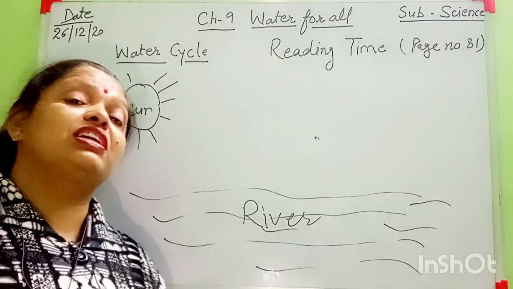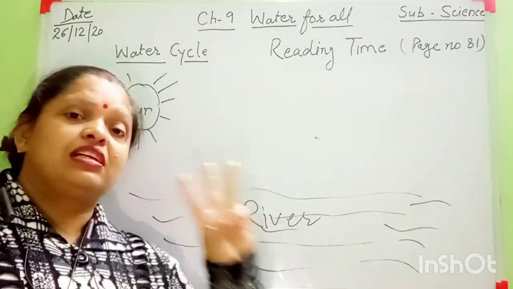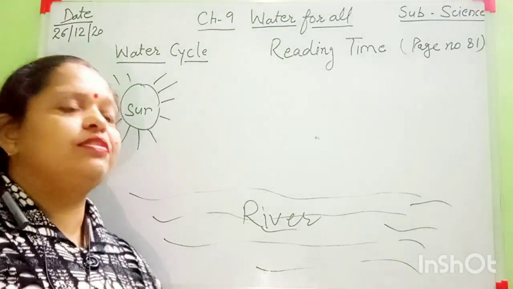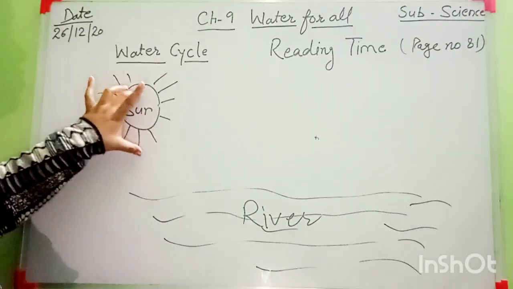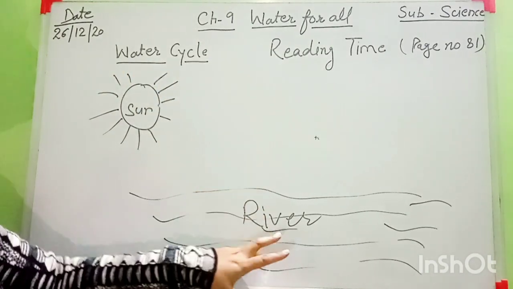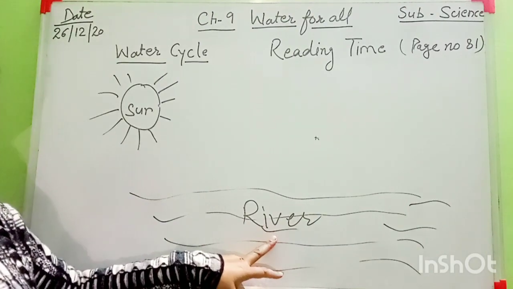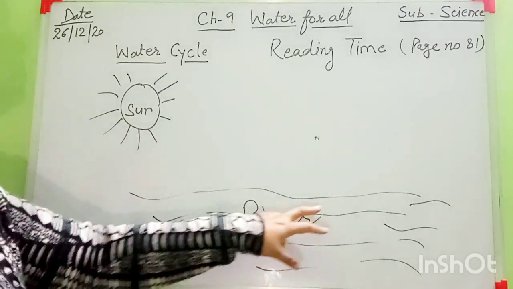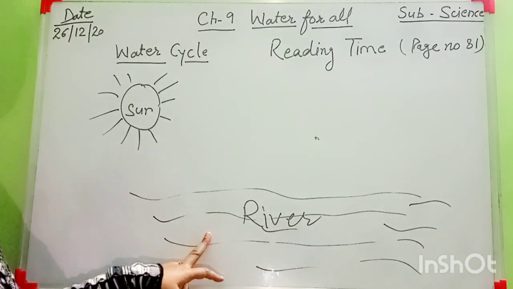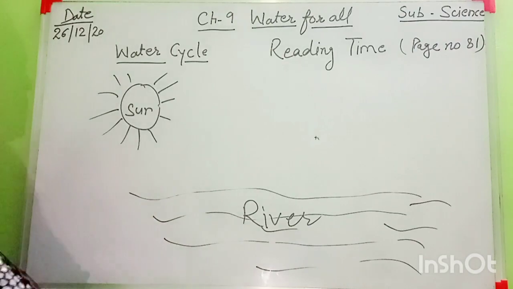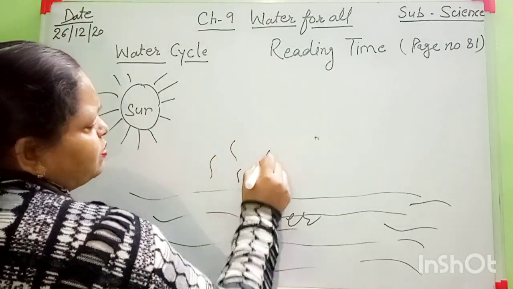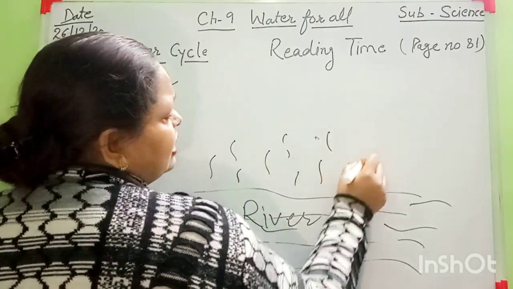How many seasons are there in our country? Mainly 3 seasons. Summer, winter and rainy season. Very good. When the sun rays fall on our water bodies, not only rivers, all water bodies, at that time this water converts into water vapors. This process is done very slowly, and in summer season, this process is done very effectively.